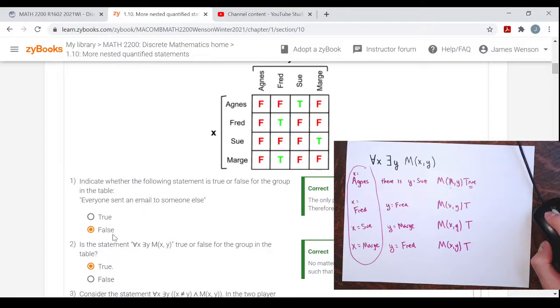Meaning that these statements are not logically equivalent, right? This statement, everyone sent an email to someone else, was false. But this statement, everybody basically emailed somebody, right? This is everybody in the group emailed someone, not someone else, just everyone emailed someone, even if it's themselves. This is true. They have different truth values, so they're not logically equivalent. They're not the same statement.